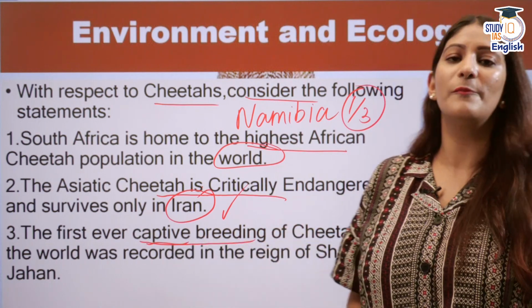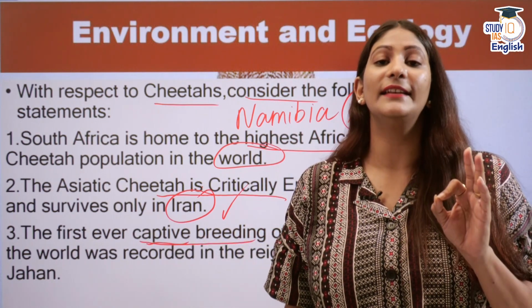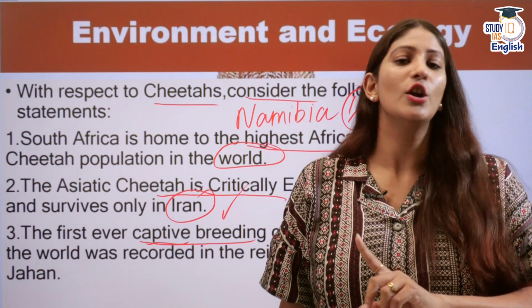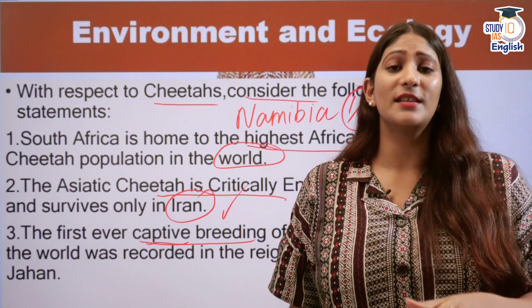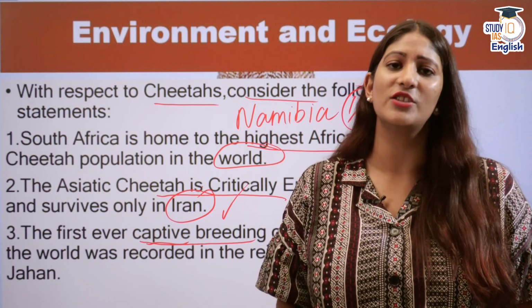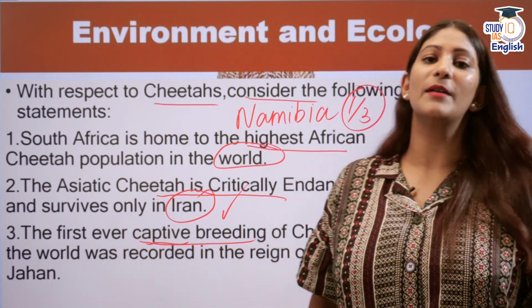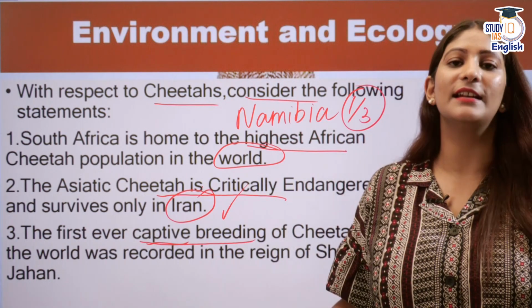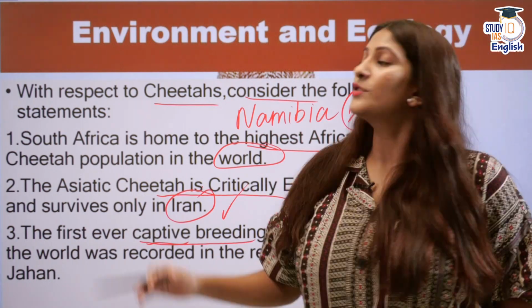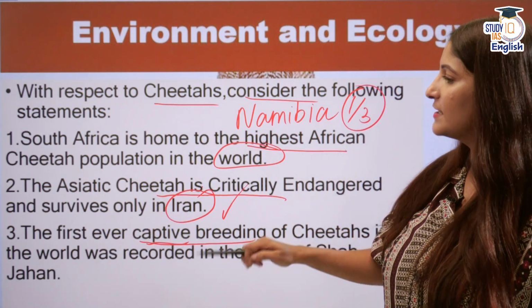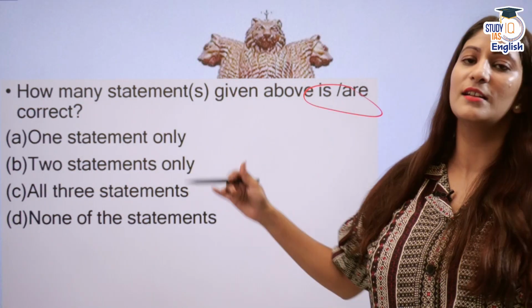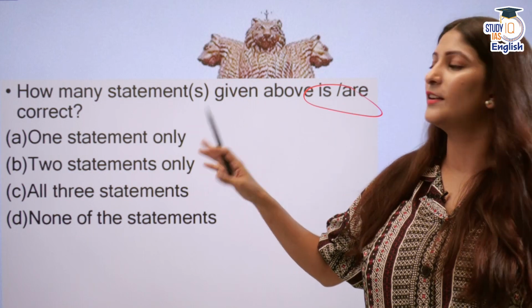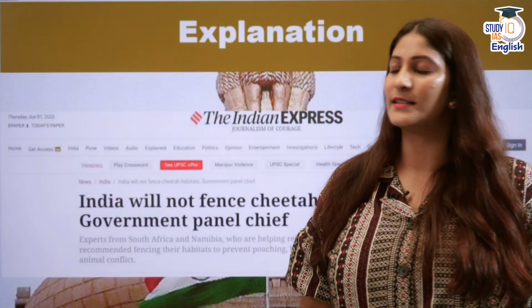First ever captive breeding was recorded at the times of Jahangir, not Shah Jahan. And captive breeding is very rare because female cheetahs are notoriously shy. So this was the first time it was attempted and succeeded. So first is incorrect, second is correct, and third is also incorrect. Two statements only will be the correct answer.